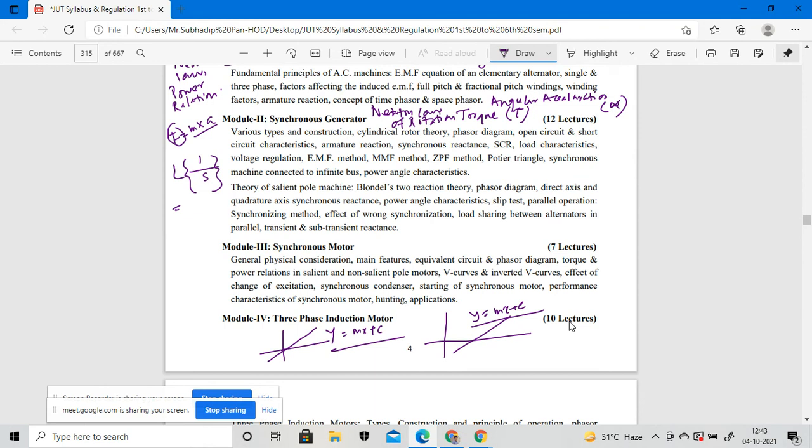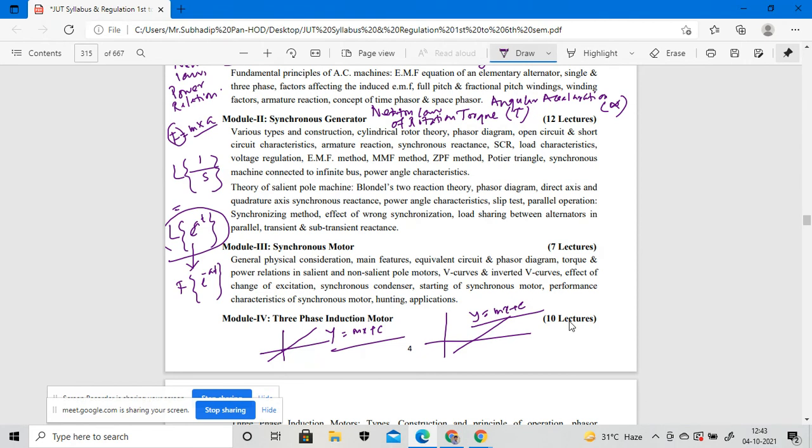Suppose the Laplace transformation of e to the power at. What will the Laplace transformation be? You can convert this Laplace transformation to the Fourier transformation of e to the power minus at. These are the things you need to understand before starting control system also.